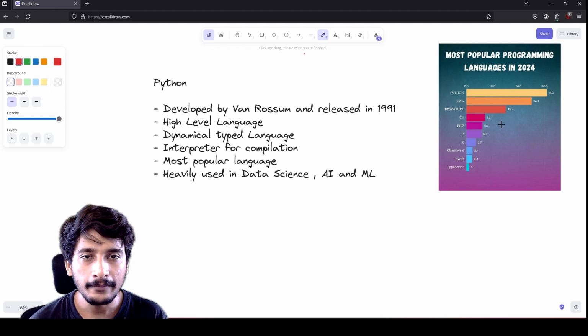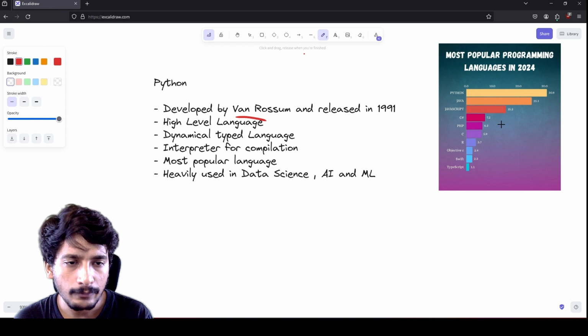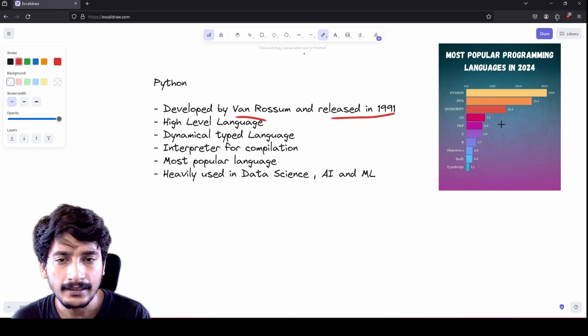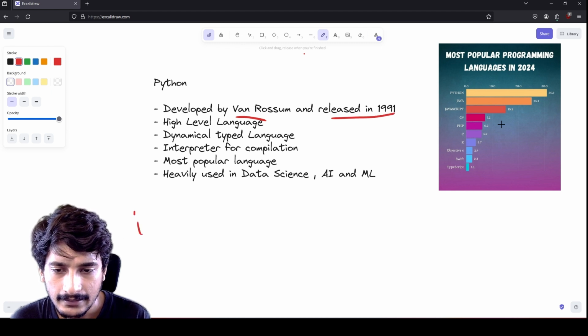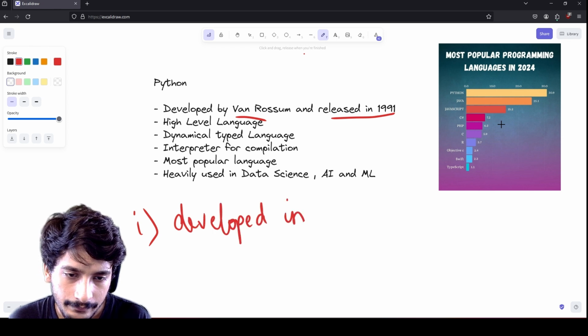Today we are going to look at the basics of Python. Python was developed by Guido van Rossum and it was released in 1991. Basically, Python was developed in the C language.